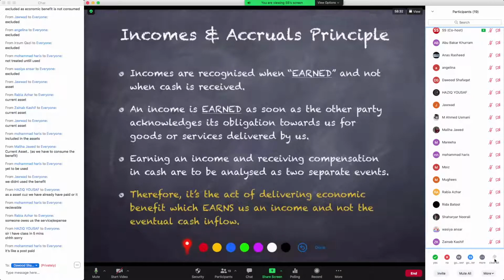Just like the expense, it's the act of delivering the benefit which earns you the income, and not what you receive as a reaction to that action. So it's the action that matters. Reaction is that you will receive cash, right? It's like postpaid. No, Haris, it's not like postpaid. It's like income. You receive what you earn. So earning an income determines the income. What you receive is simply not to be considered. It is going to be disregarded.